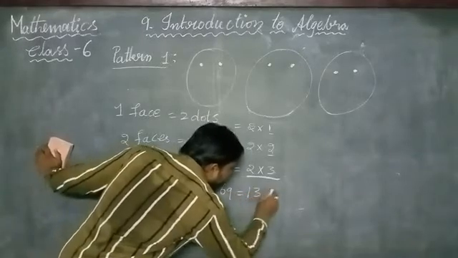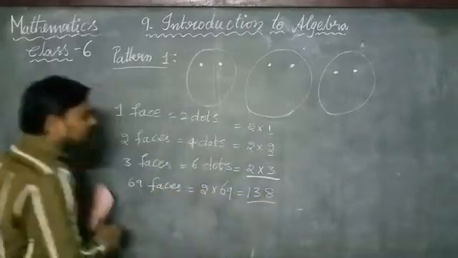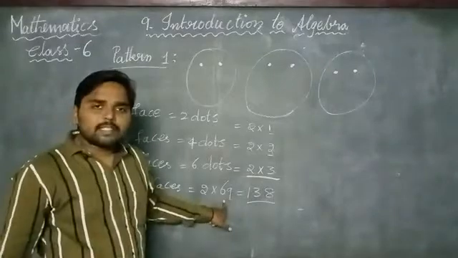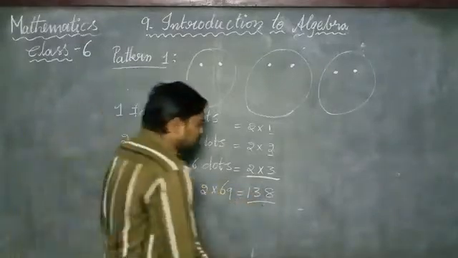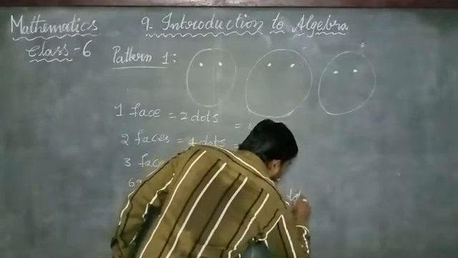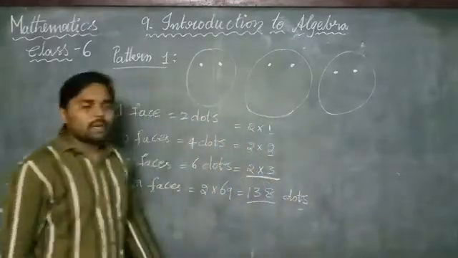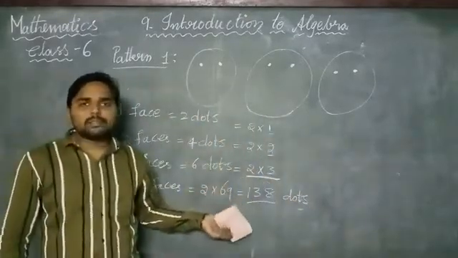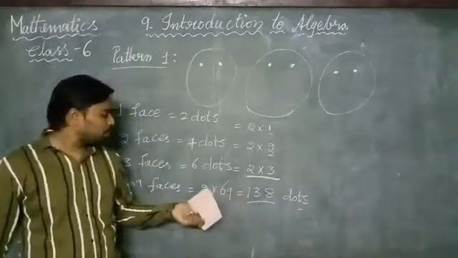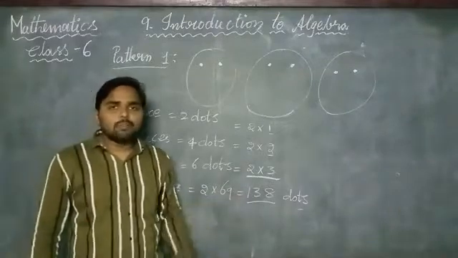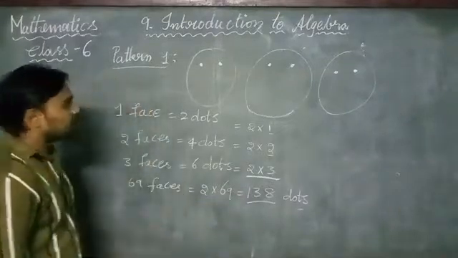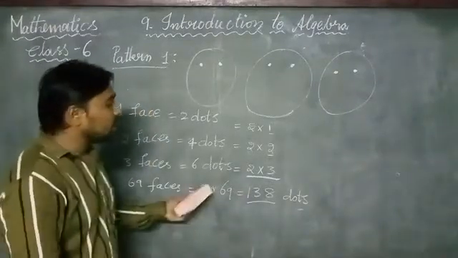In this way we can say that to draw 69 faces, it requires 138 dots. In this way we can calculate the dots.